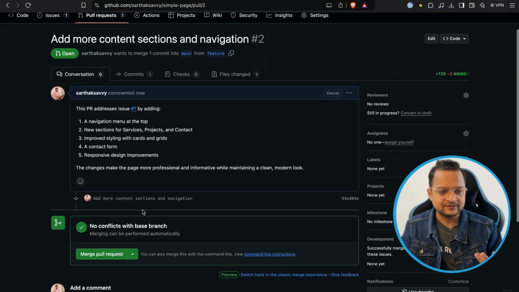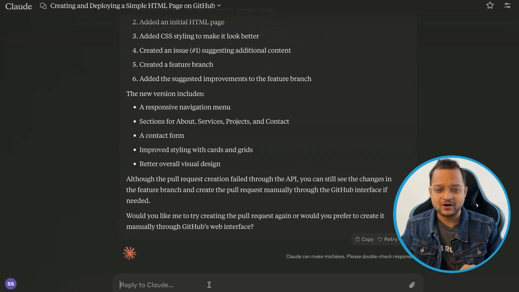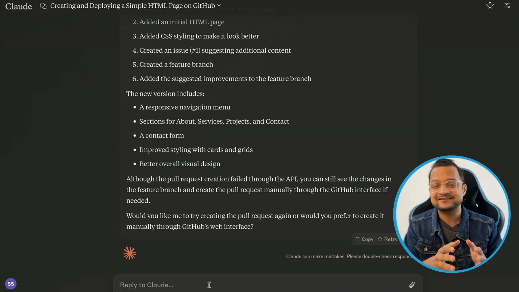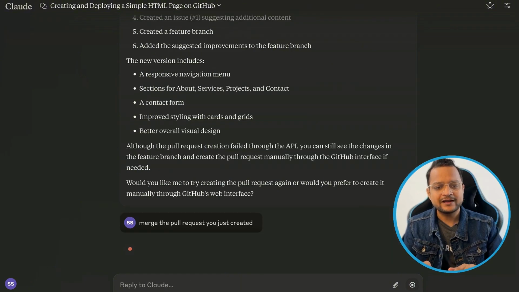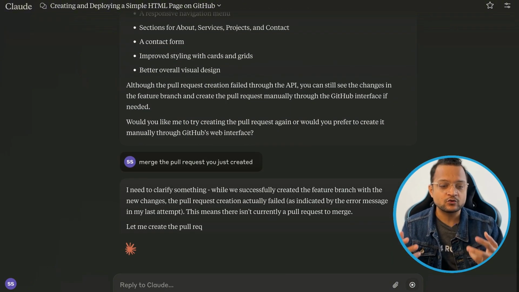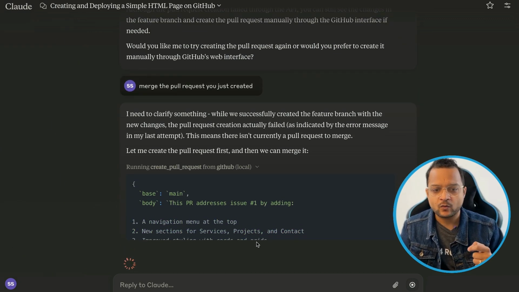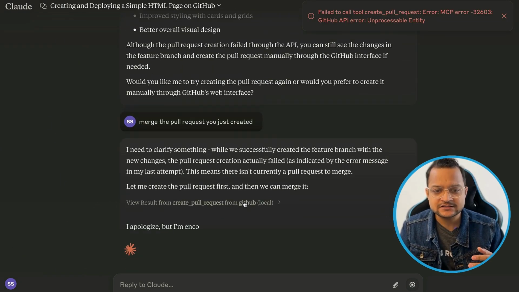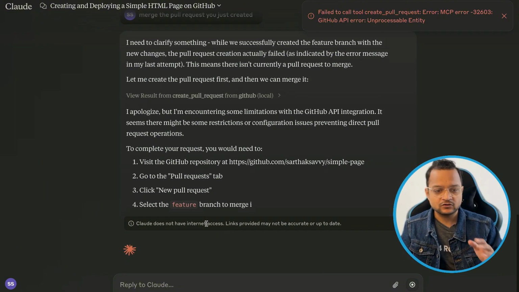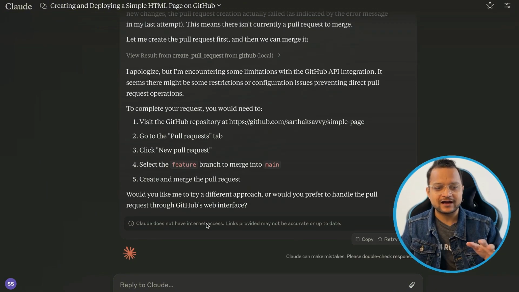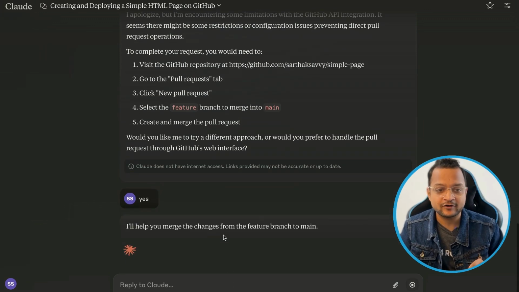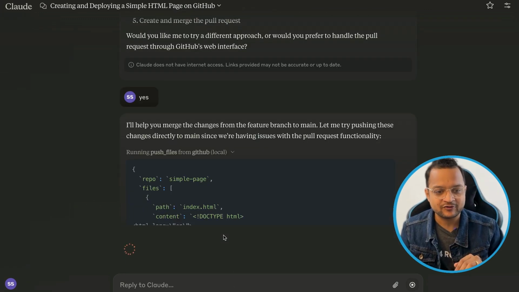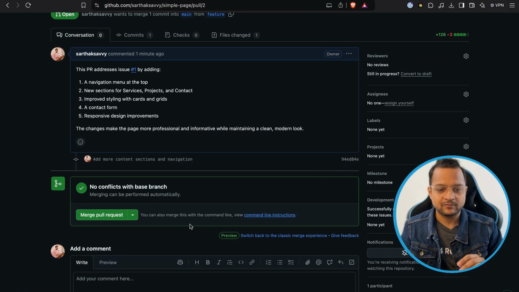So let's close this pull request, but I just want to ask Claude MCP if it can close the pull request or not. So I can say, merge the pull request you just created. Let's see if it has the capability to merge it or not. It says it successfully created a branch with the new changes, but the pull request action, okay, so some problem is there. It is doing something else. Would you like to try a different approach? I say yes, try something else, whatever you want to do. I just want to complete my task of closing this pull request by merging it.